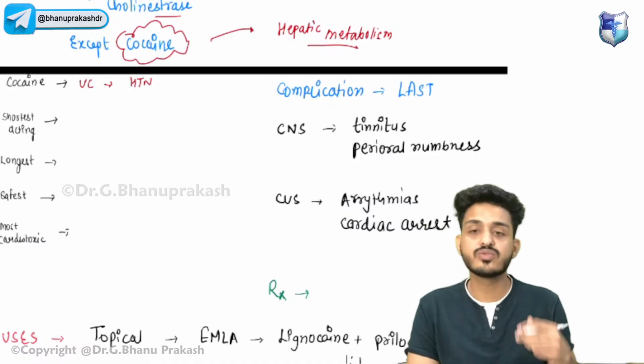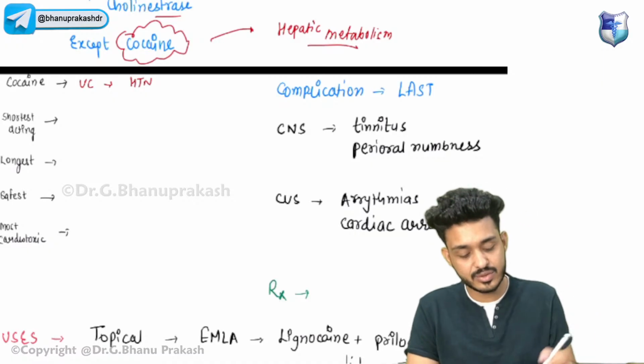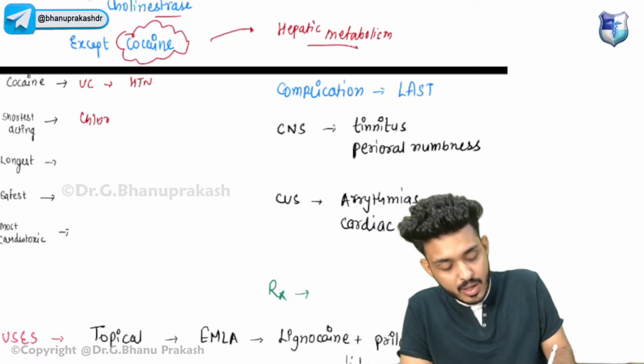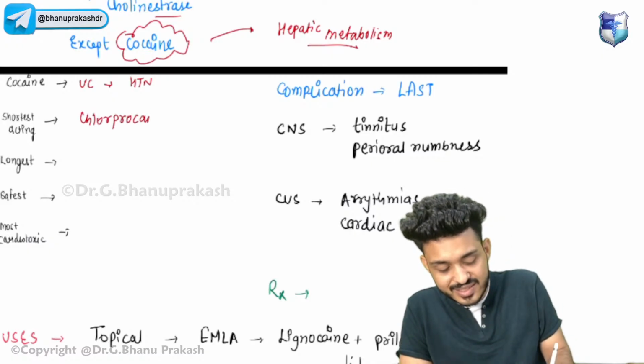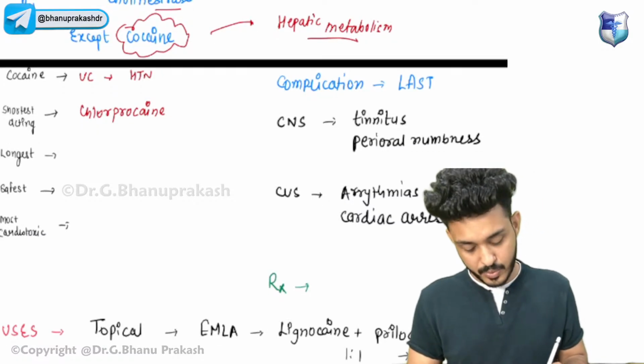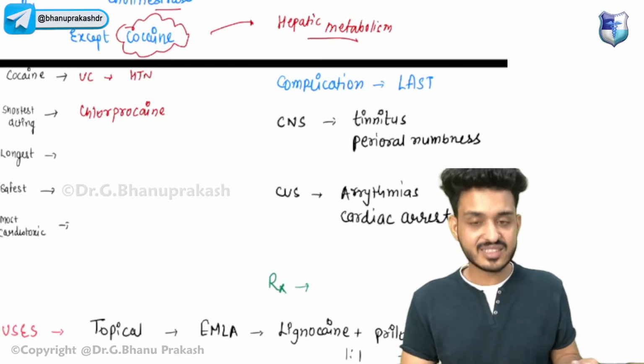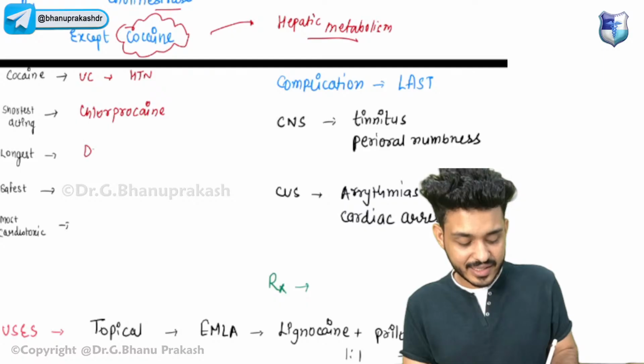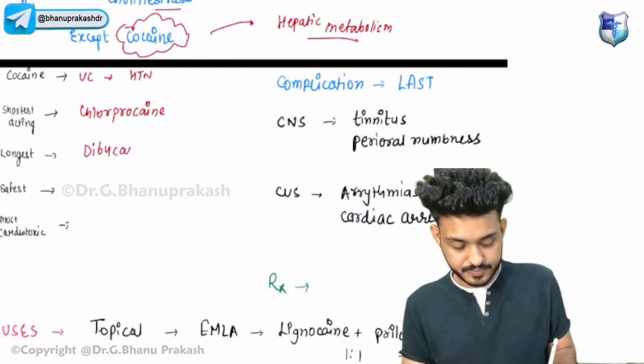Second question, that is which one is the shortest acting? Shortest acting will be chlorprocaine. Just remember, shortest acting will be chlorprocaine. Okay, next one, they are asking about longest acting. Longest acting will be dibucaine.